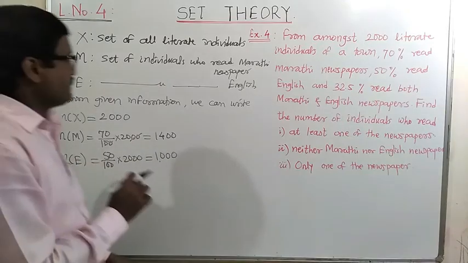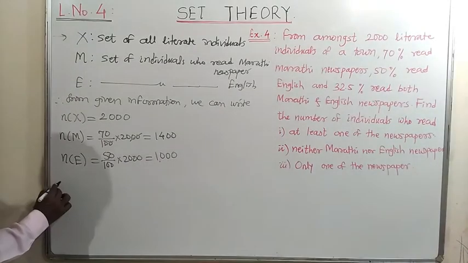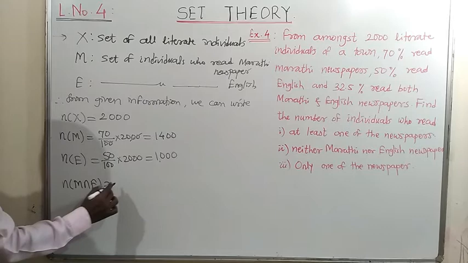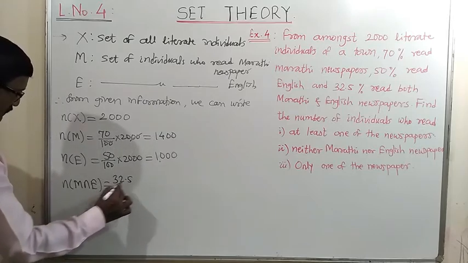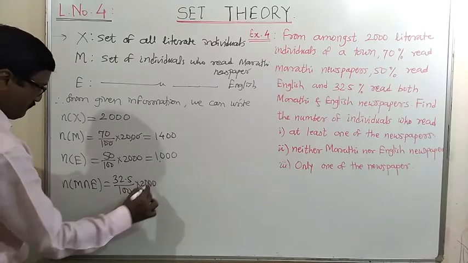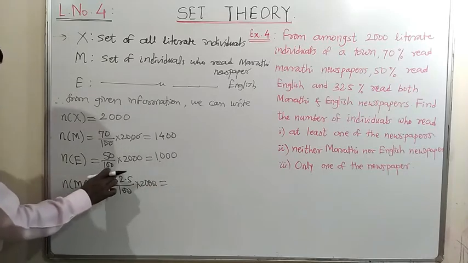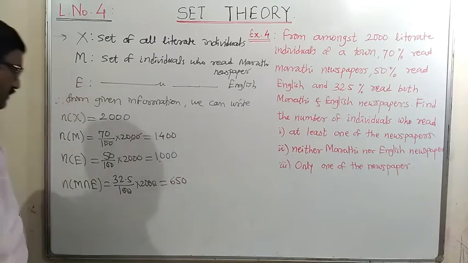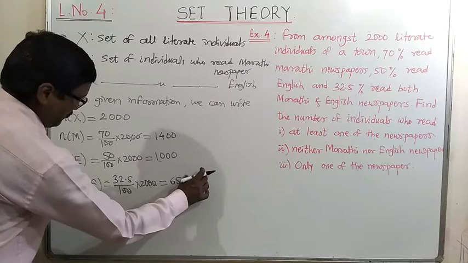And one more information is given, that 32.5% read both Marathi and English. So the number of elements in M intersection E is equal to 32.5 upon 100 into 2000, and 32.5% is nothing but 650 persons.